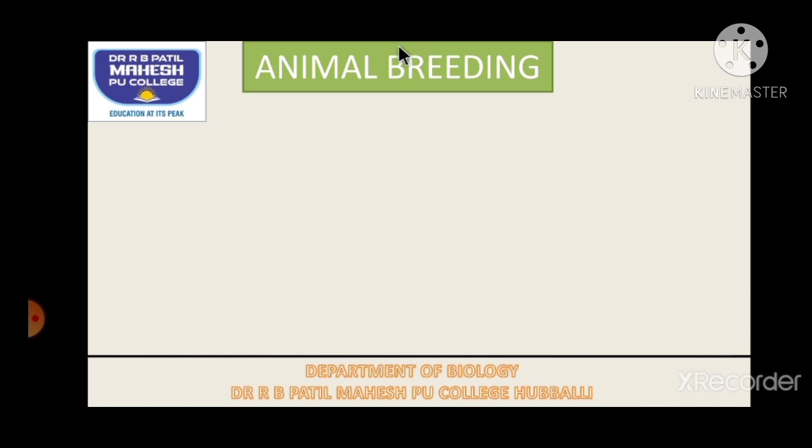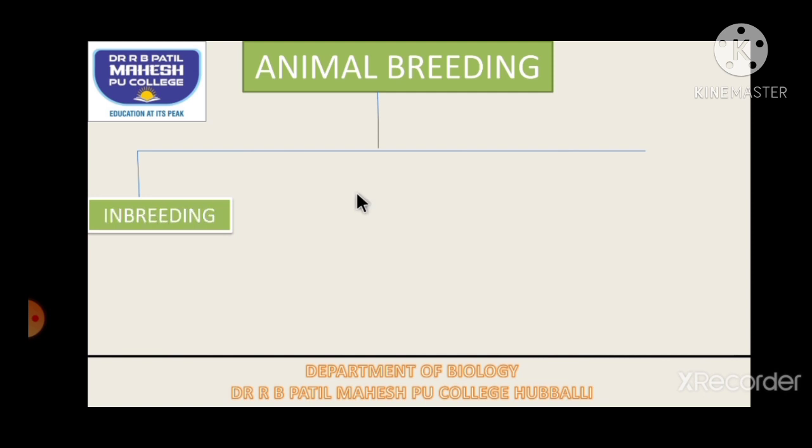Okay, so we discussed animal breeding. It is a scientific method of crossing the animals of a same or a different breed, or the same or a different species, with or without common ancestor, to get good desirable character in the next offspring. So let's try to understand the summary. Animal breeding is classified into two categories. Just now we have understood in this video. The first one is called inbreeding, whereas the second one is called outbreeding.